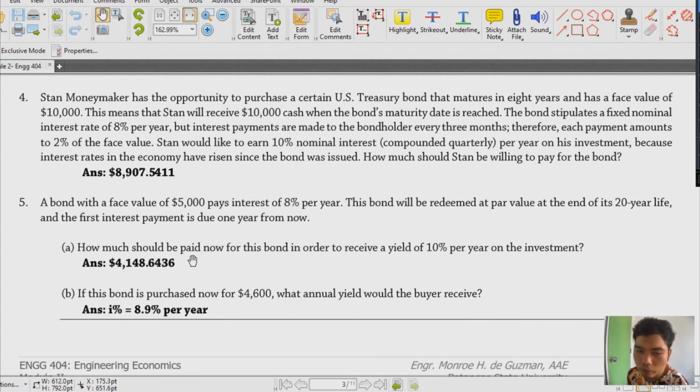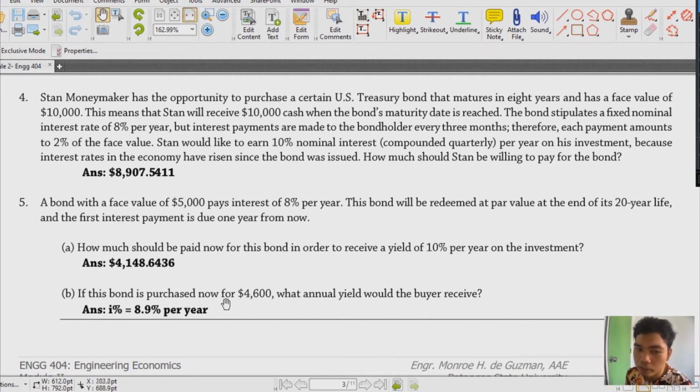And then, what will you pay? V sub n for this bond in order to receive a yield of 10% per year on the investment. So that means this is your I, that's 10%. So no problem, just find V sub n given our Z. And then what is our C? The C has no given, so usually we use the same value as the face value for this. Oh wait, even though C wasn't stated, there is a statement here that says this bond will be redeemed at par value. So that means that is actually your Z.